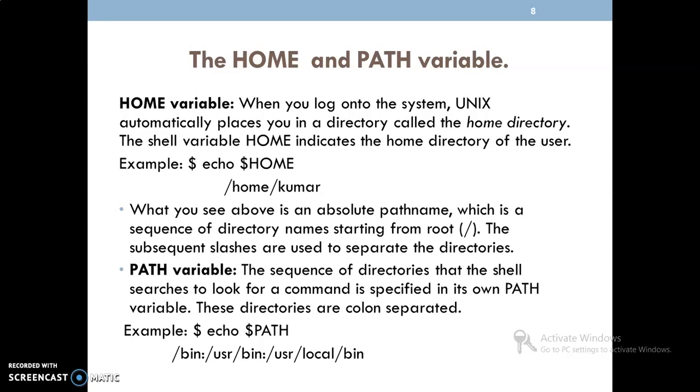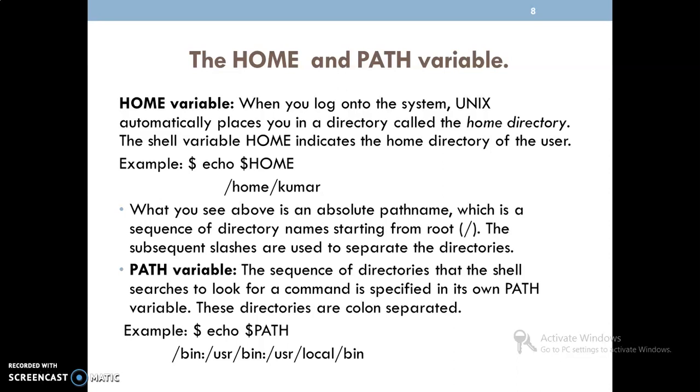And one more important variable is the PATH variable. As the name indicates, it holds the sequence of directories that the shell searches to look for a command. That means whenever we execute a command, the shell will search for the corresponding command file in particular directories.